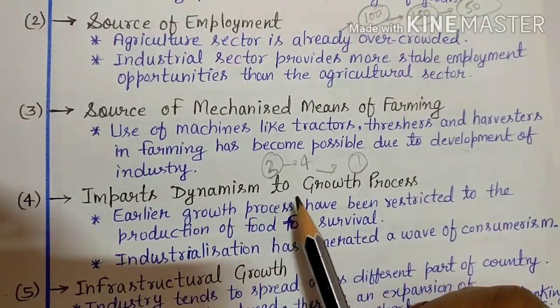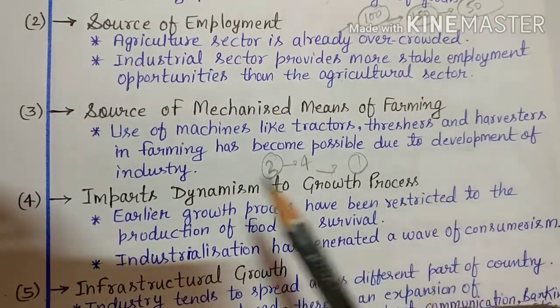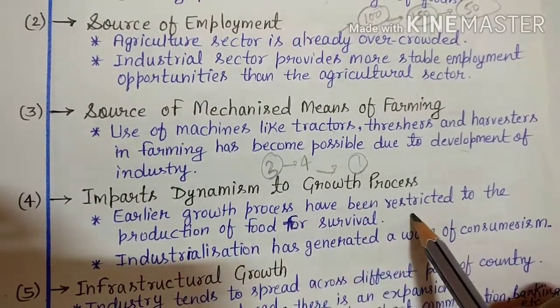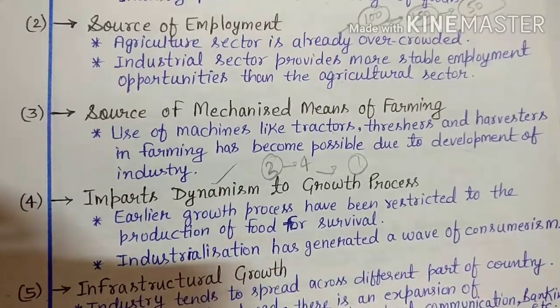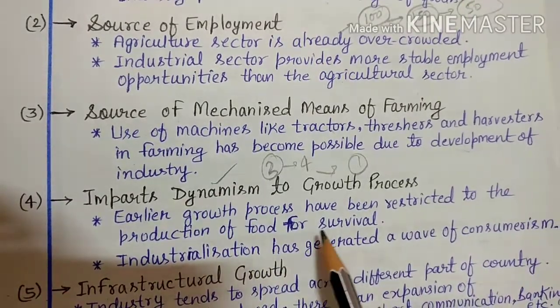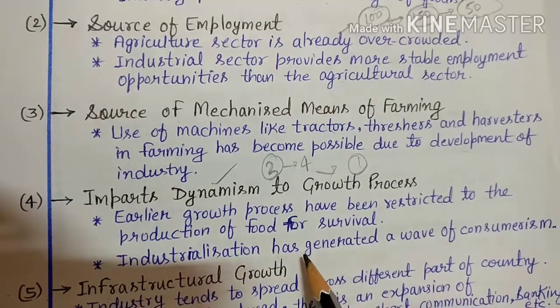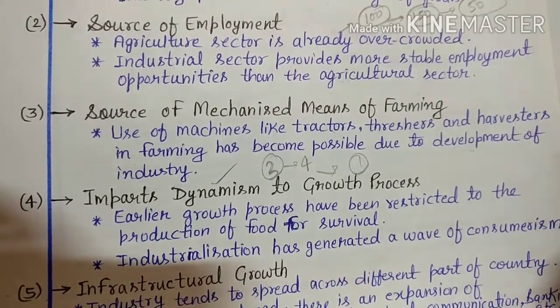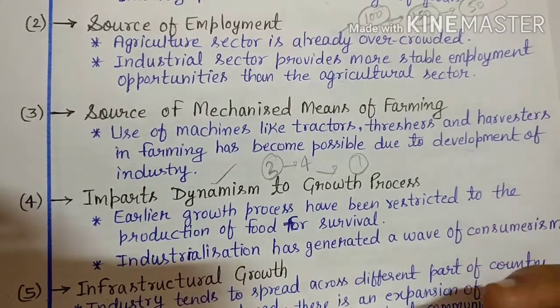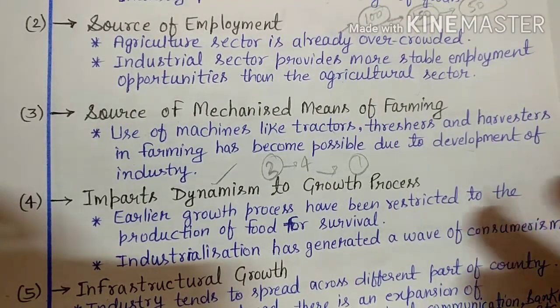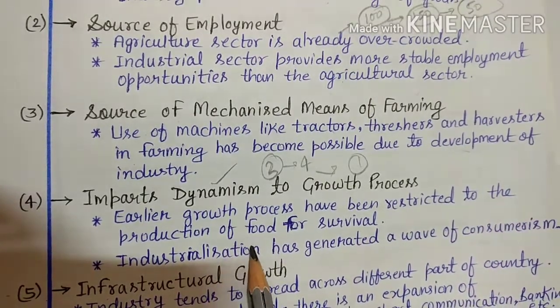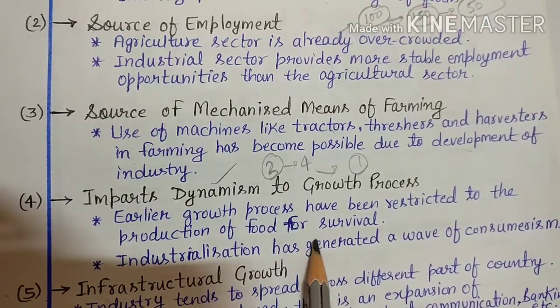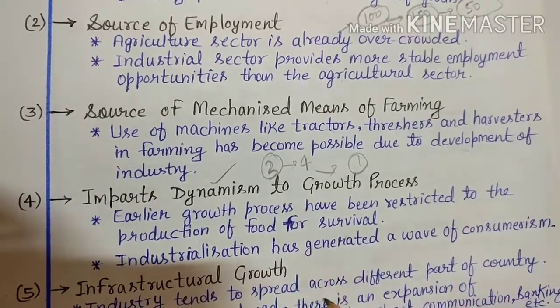Then comes imparts dynamism to the growth process. What does dynamism mean here? It means variety. Earlier, the growth process was restricted to the production of food for survival. In the absence of industry, agriculture is the need, where we are producing goods for our self-consumption and we are happy. So production becomes a need for survival only, and that is all we think of as economic growth.